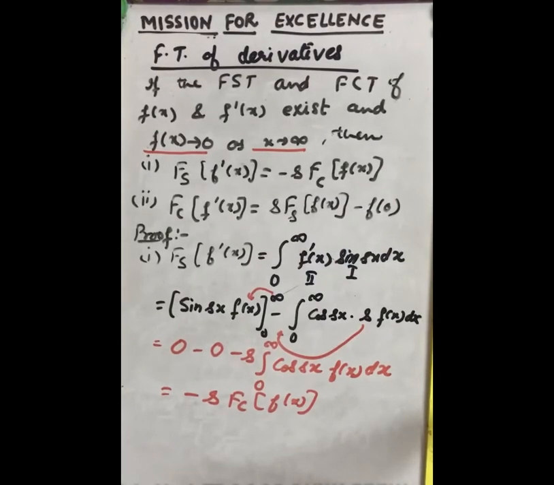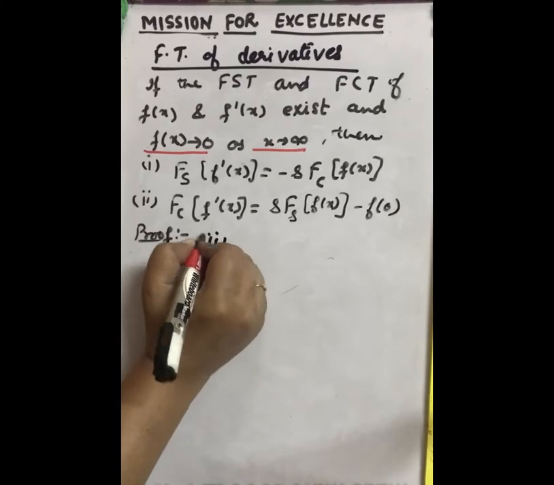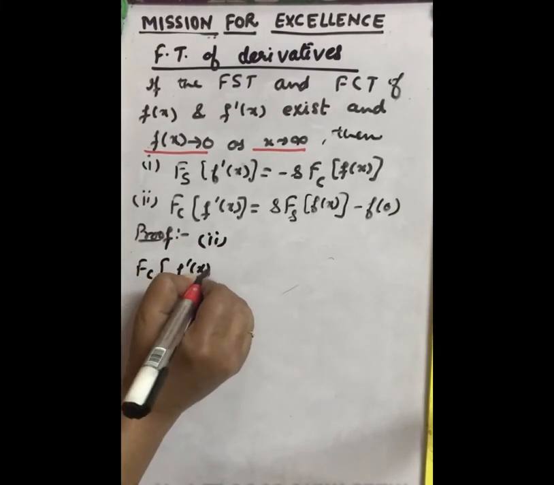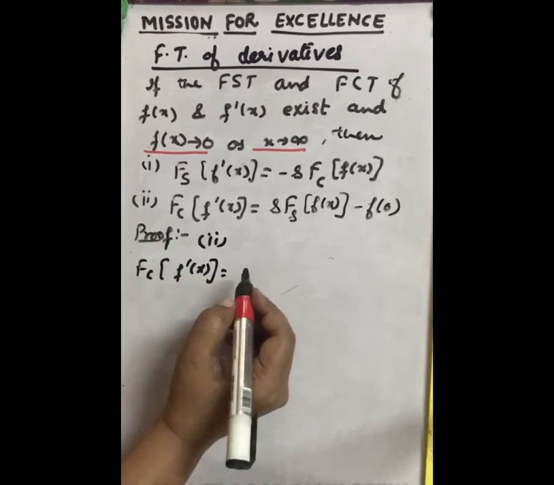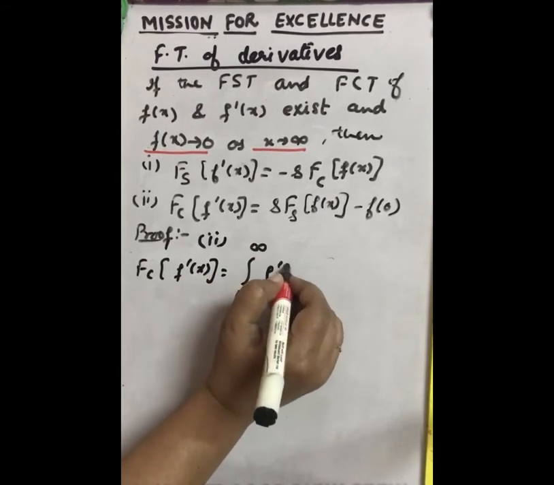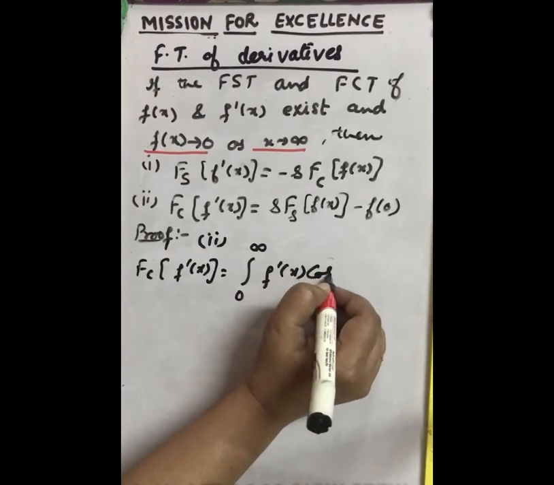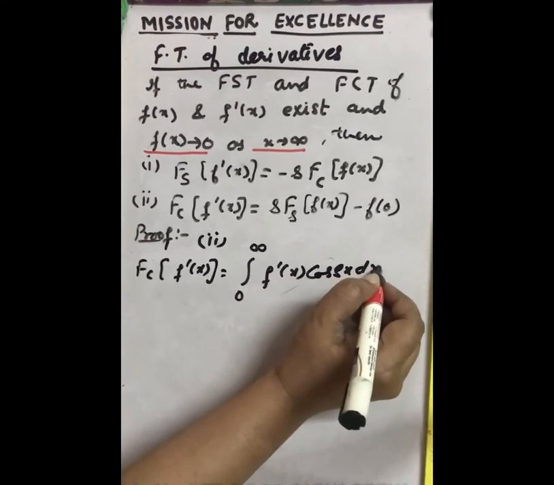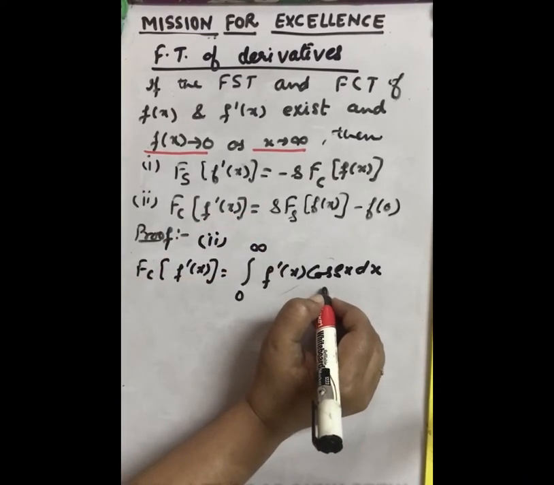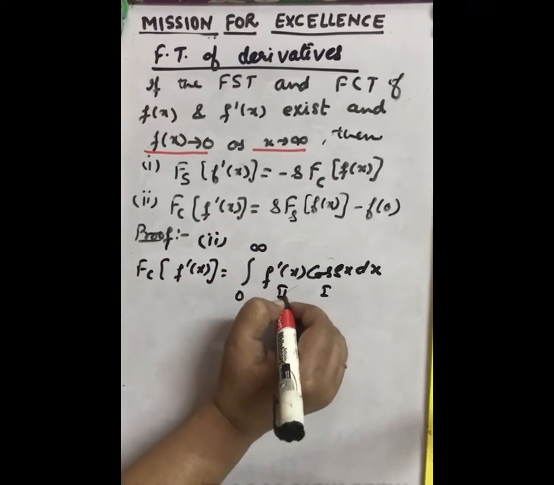So now let us prove the second part. Fourier cosine transform of f dash x, by the main definition, this will be 0 to infinity f dash x cos sx dx. Again, as in the previous, we take integral by parts. So let us take this first and second.